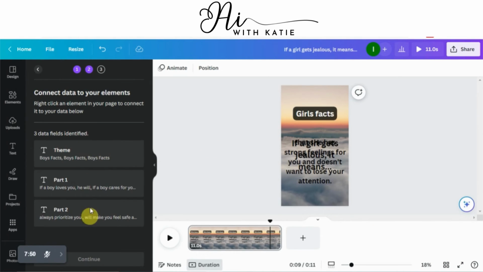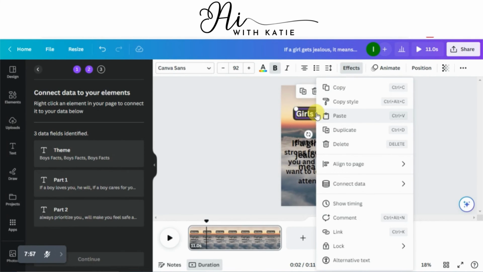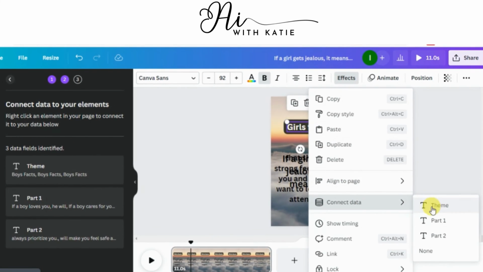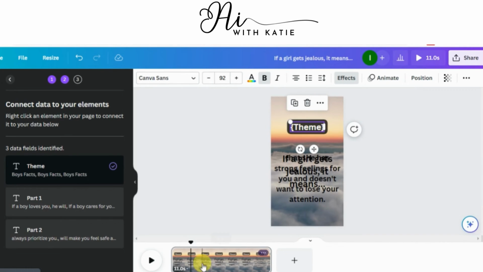Now on the right side you can see some theme, part 1 and part 2 option. You have to merge them with your text. First click on the girls fact, then click on connect data and click on theme. This will be your theme.